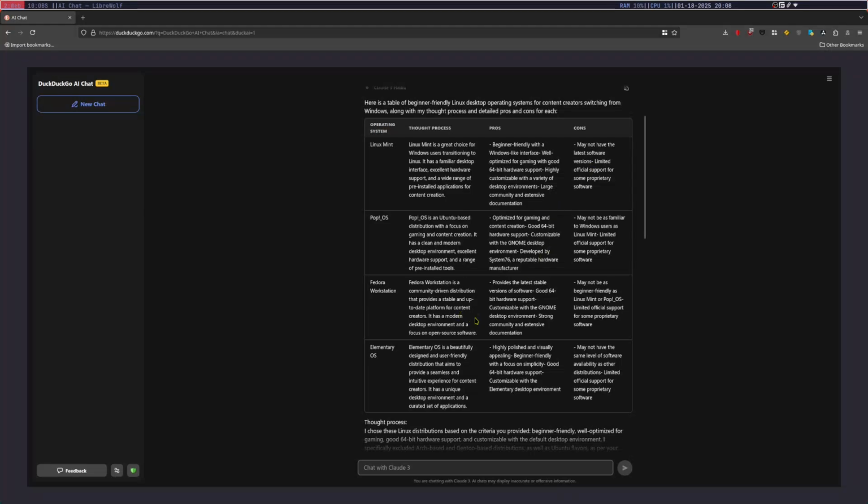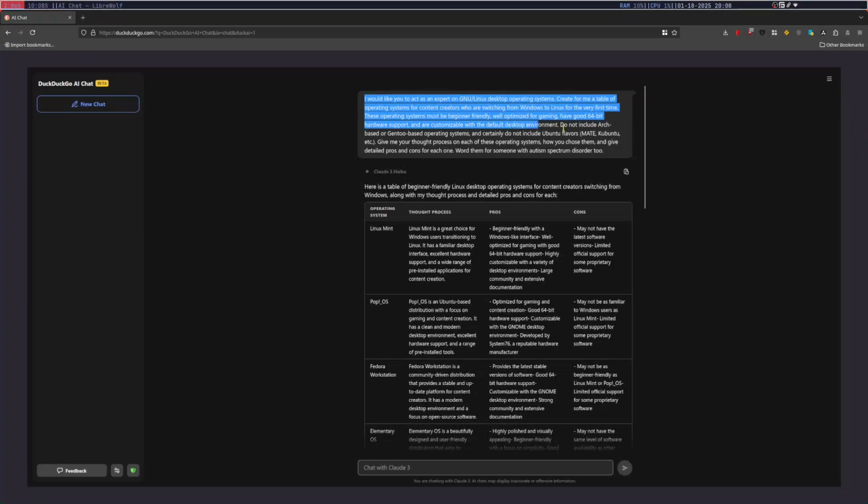We have here Fedora Workstation, which is basically the desktop version of Red Hat. It's a community-driven distribution. Not true, it's made by Red Hat, but there are some community contributors. It provides a stable, up-to-date platform for content creators, a modern desktop environment, and focus on open source software. Problem is, I wouldn't recommend Fedora Workstation unless you want to implement the fixes from the Nobara project, that's the one I would recommend. So that is a little bit of a hallucination from the AI, but this is Claude.